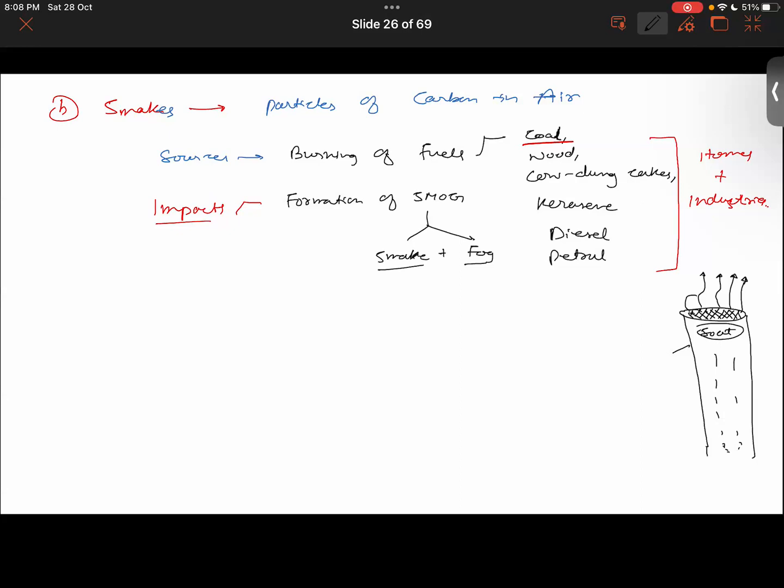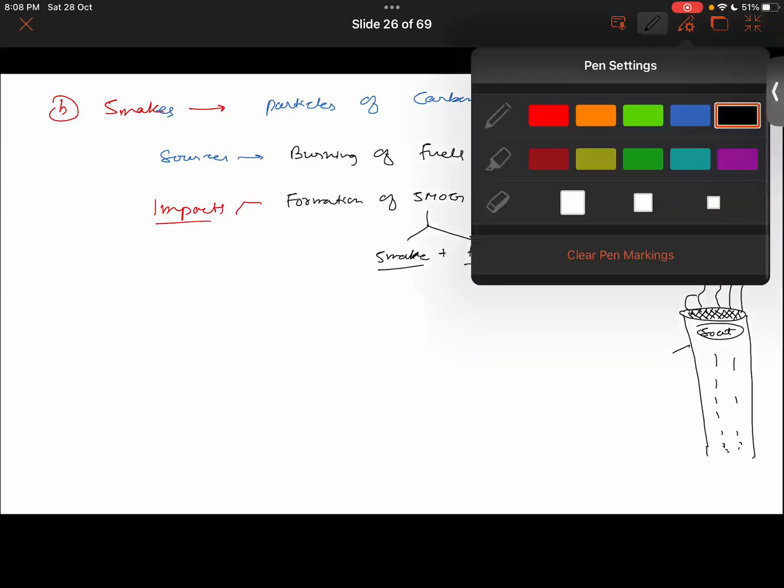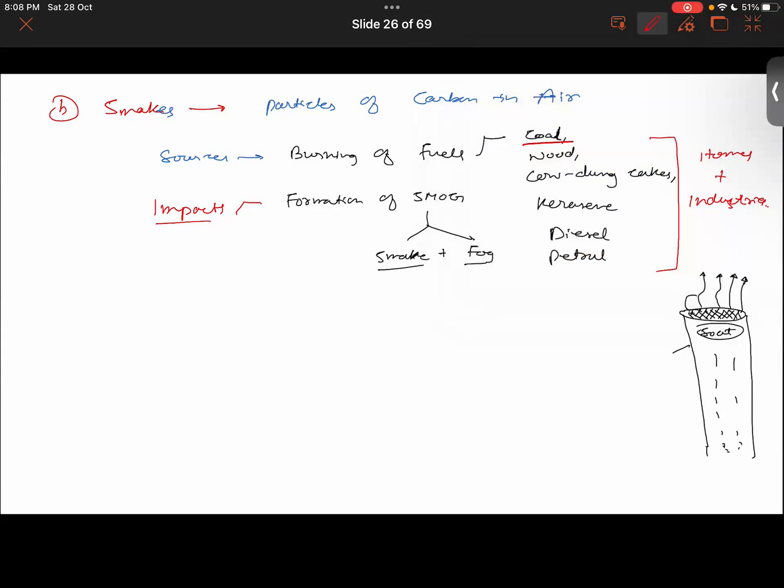And out of all the pollutants, smog reduces the visibility range the most. Thereby we see more accidents in winters. We also see that it will spoil clothes, as it blackens the clothes. Not only clothes, it will also blacken the buildings, right?